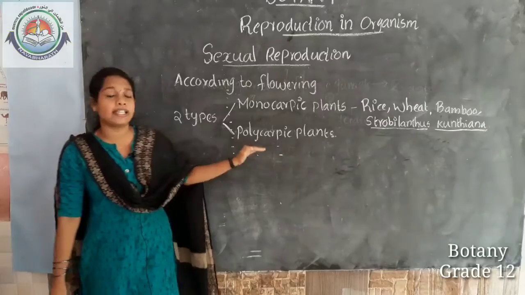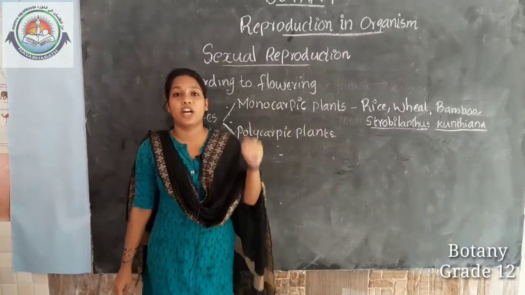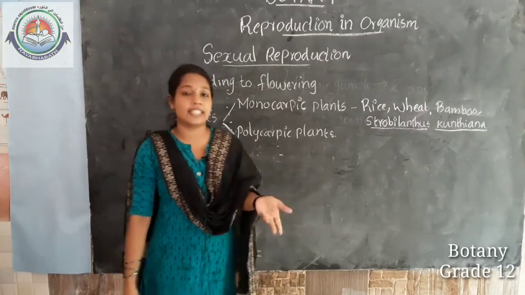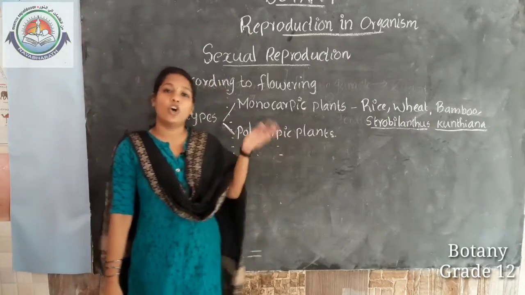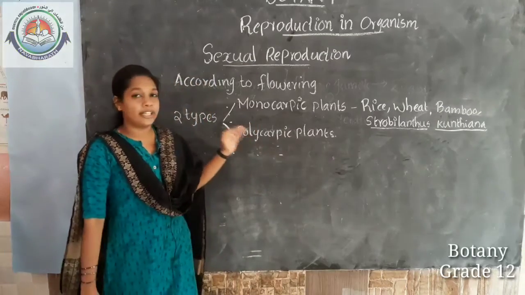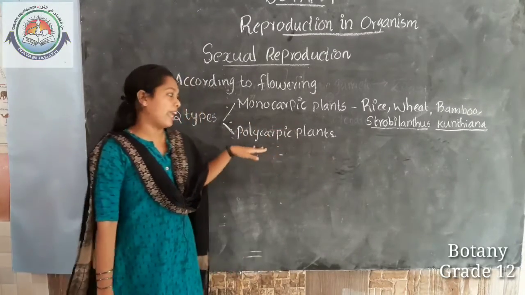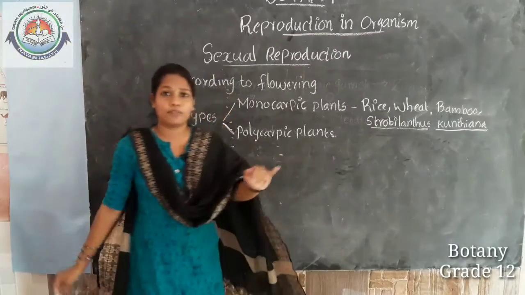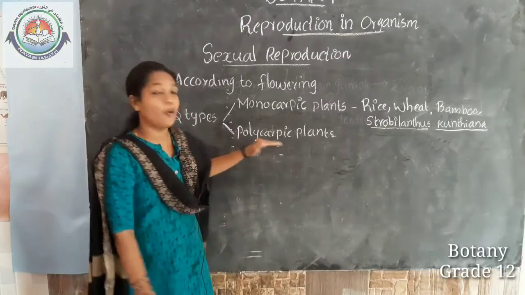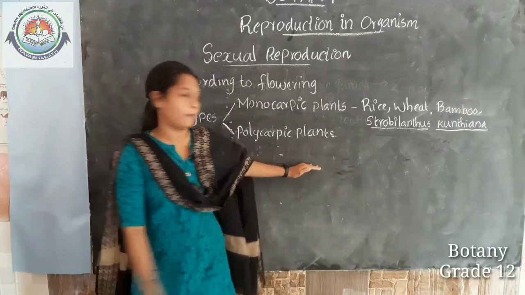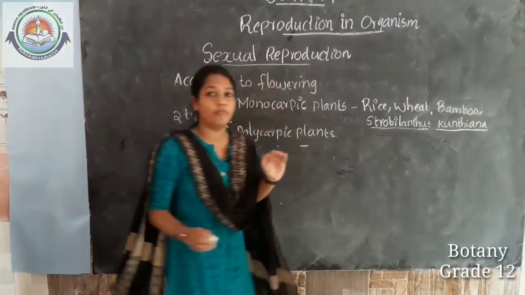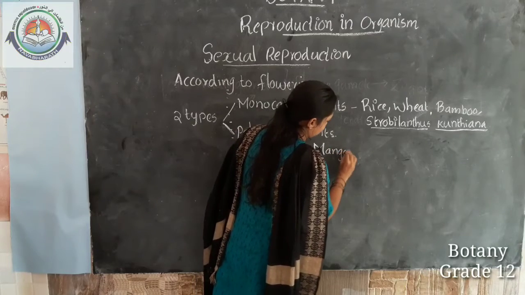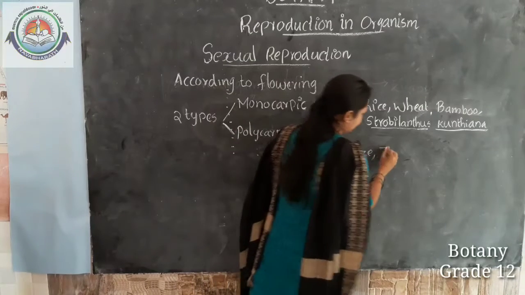And polycarpic plants flower every year or seasonally. The major examples are all the perennial plants like the mango tree and jackfruit tree.